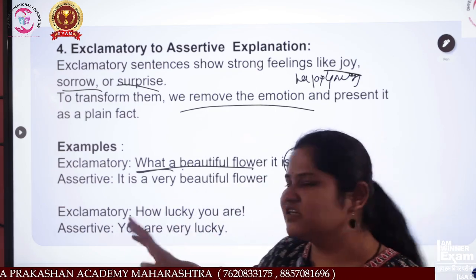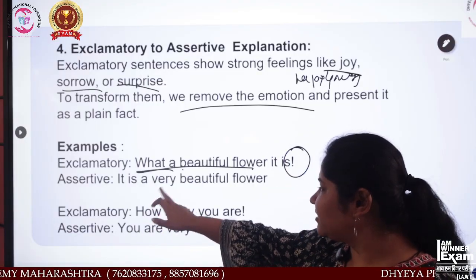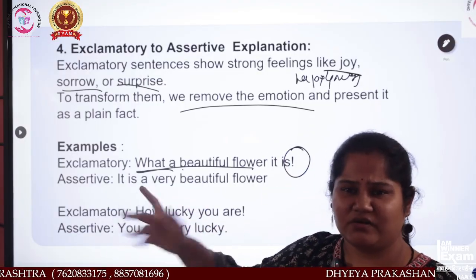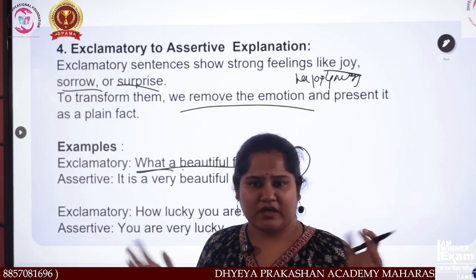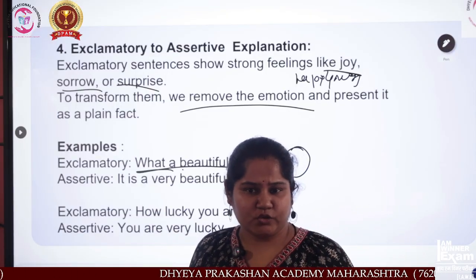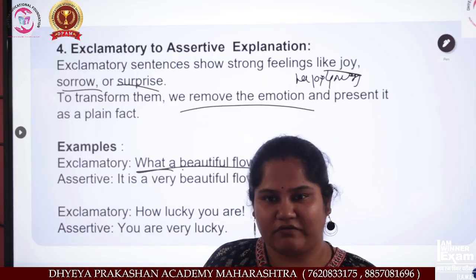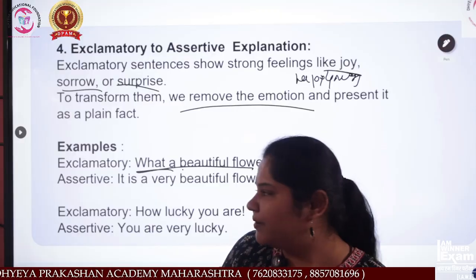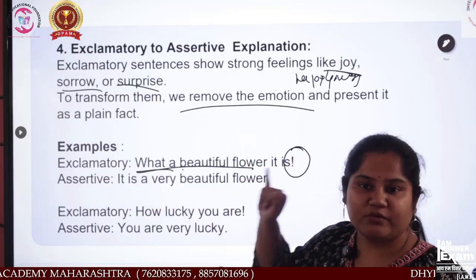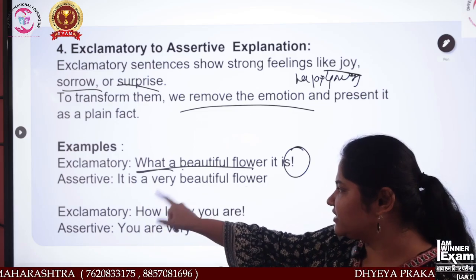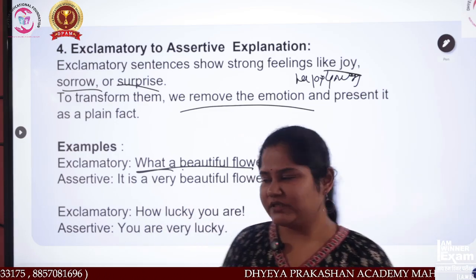But the other sentence says: okay, it is good, it is beautiful, like that. It is a very beautiful flower. No need to add emotion. Everywhere there are flowers. Why get so excited, or so happy about the flower? No need. Exclamatory is what a beautiful flower, and assertive is what? It is a very beautiful flower, said very normally.